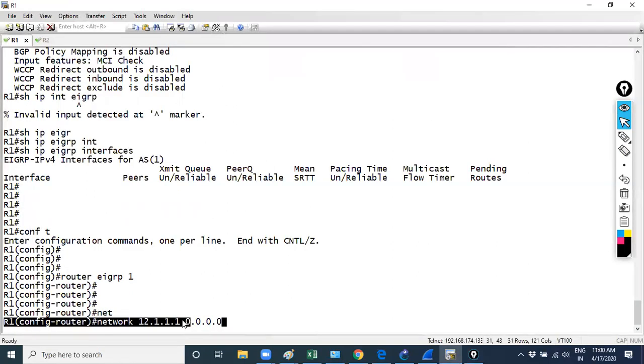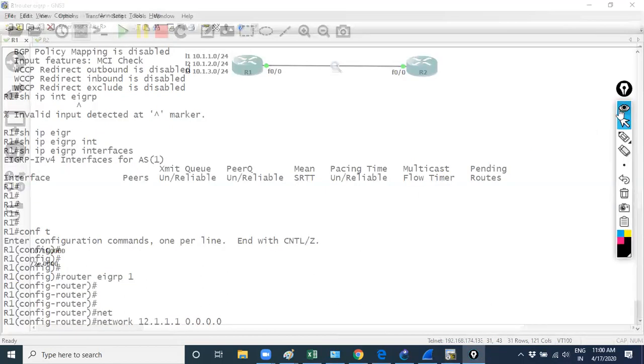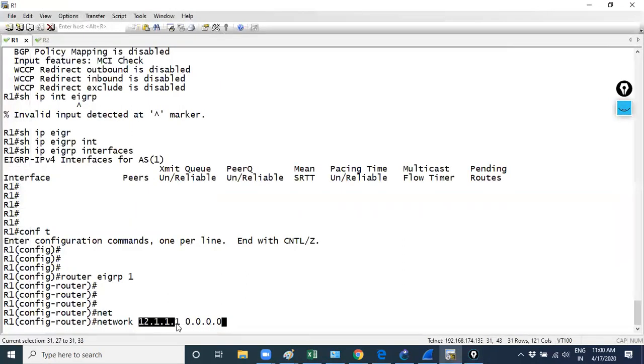Why? Because you know the IP. My question is, which network statement is best to use? Is it to use what you are using, 12.1.1.1, where all the bits are occupied, or to use the network and the wildcard bits? The best practice is using the IP with the wildcard mask.